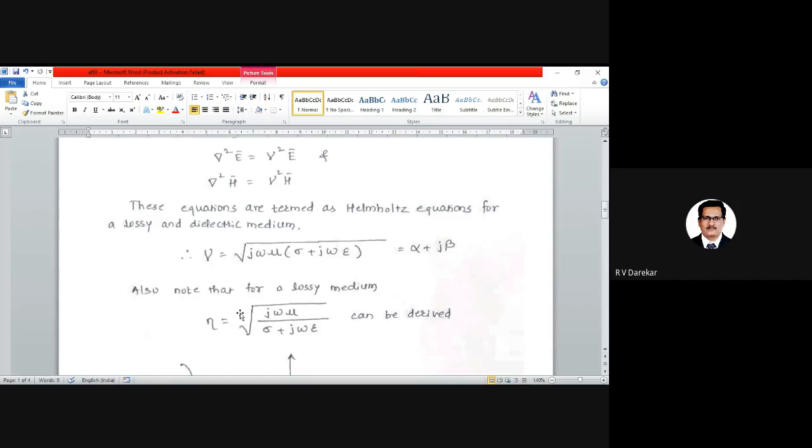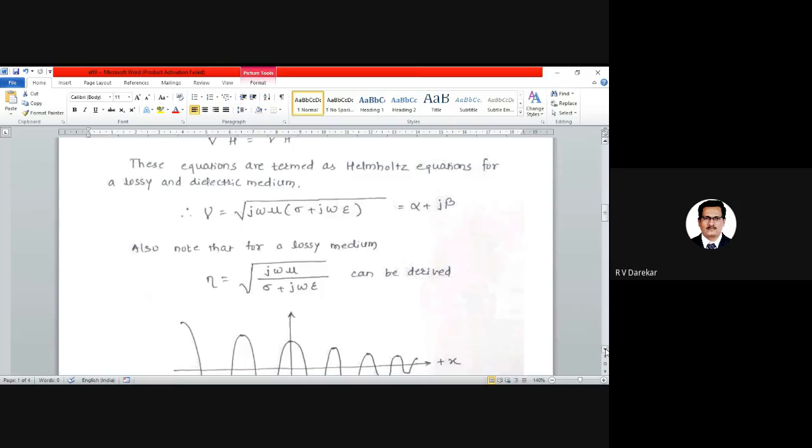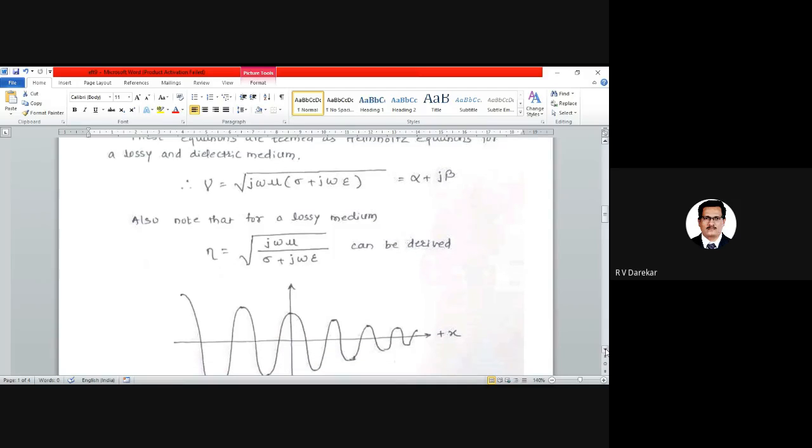It is equal to under root j omega mu divided by sigma plus j omega epsilon. This term can also be derived, but here we will just remember that eta is equal to under root j omega mu divided by sigma plus j omega epsilon. As we can remember, the term outside the bracket is the numerator, and the term inside the bracket is the denominator.